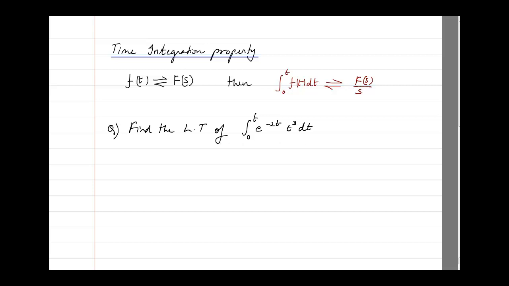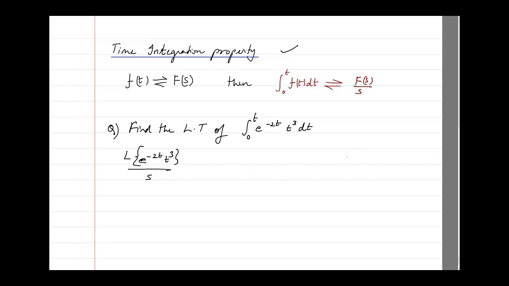What is the first step? We have to find the Laplace of e raised to power minus 2t into t cube, and then, using the time integration property, we have to divide it by s. That's all. But how do we find the Laplace of e raised to power minus 2t into t cube?